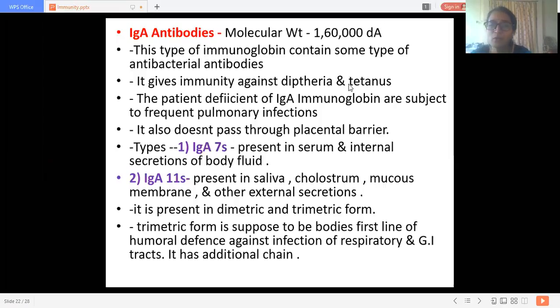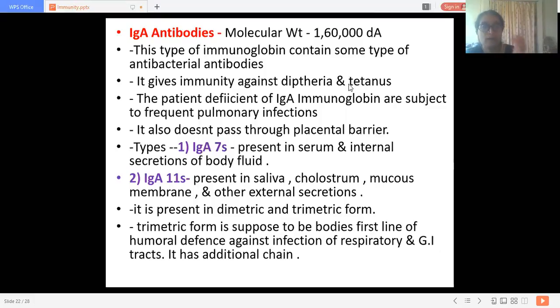And where are these IgA immunoglobulins present? They are present in tears, in saliva, in mucous membrane, in milk, in GI secretions, in the blood, in the lymph, and they are mainly present on the surface of mucous membranes, and prove protective against various bacterial infections which infect the respiratory tract.